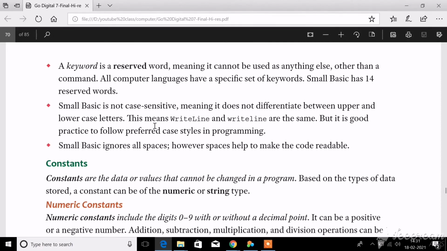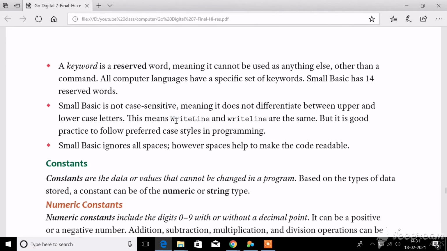For example, I have already told you about this WriteLine command, isn't it? Here the first letter is capital and the remaining letters are small, and in Line, L is capital and the remaining are small. Whereas here also they have written WriteLine, but all are written in small letters.